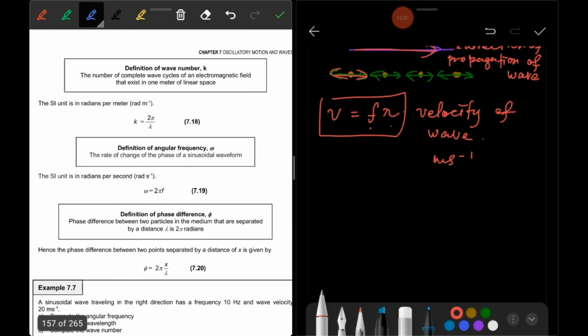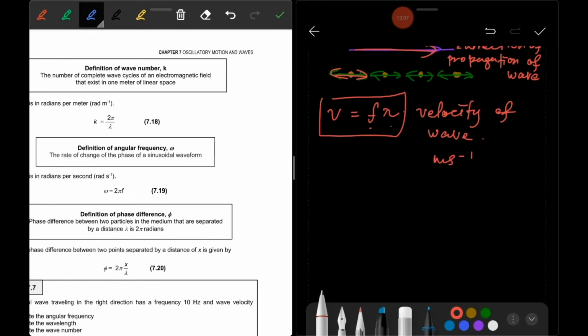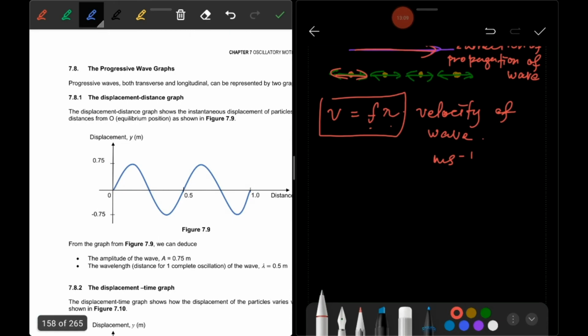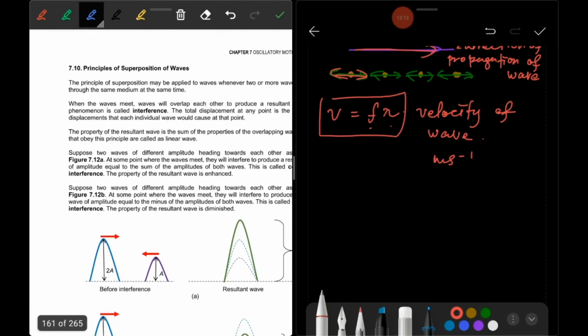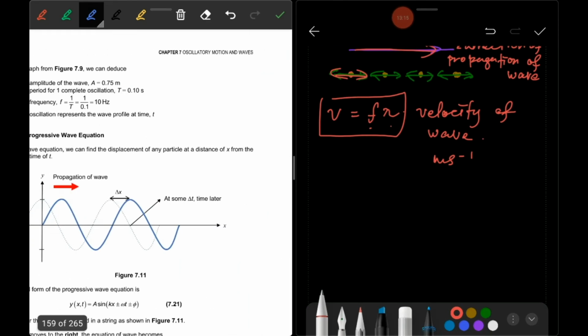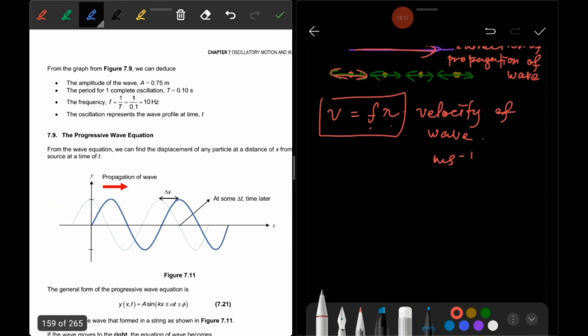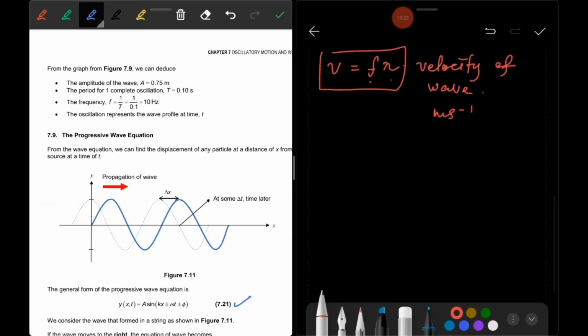Okay, and then there is the definition of wave number. Let us see the general equation. I show you the general equation for the wave first. Look at this part. I write the equation first.